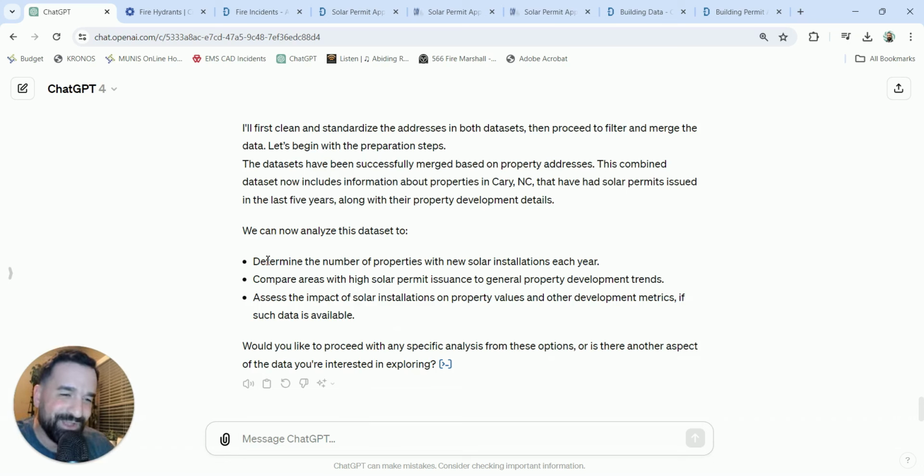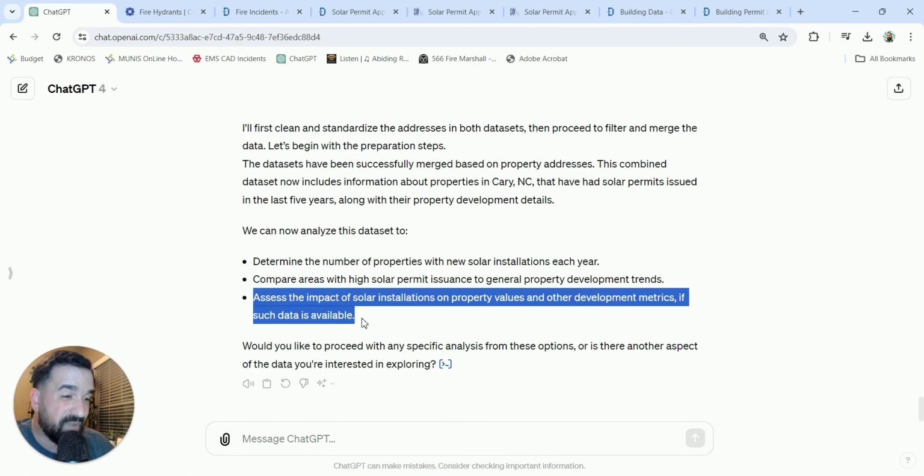Here's what we can do. We can determine the number of properties with new solar installations. We can compare areas with high solar permit issuance to general property development trends, or assess the impact of solar installations on property values and other development metrics if such data is available.